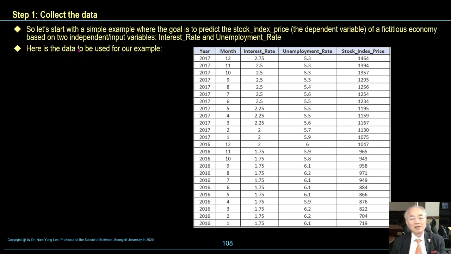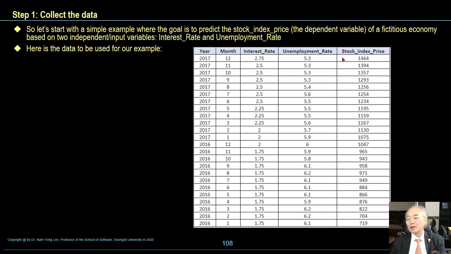Here is the data to be used for our example, as shown in this table. There are 5 columns in this data set and about 20 rows.